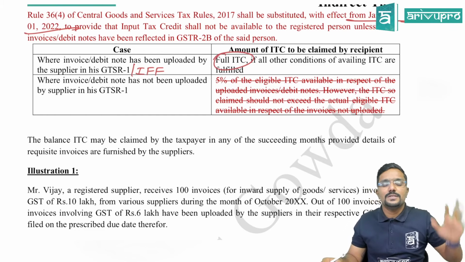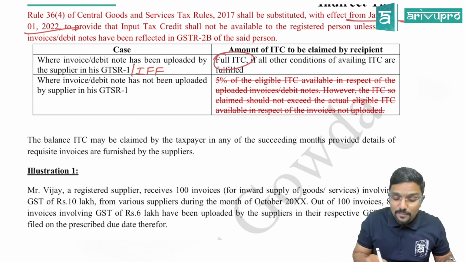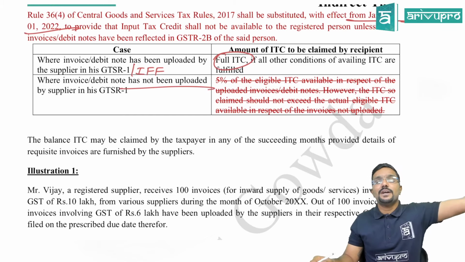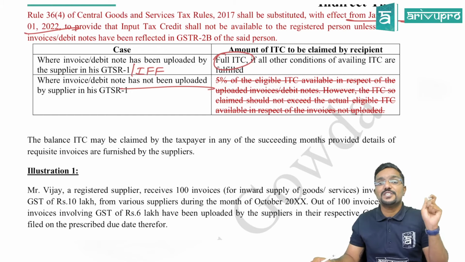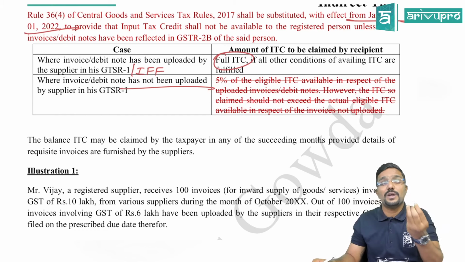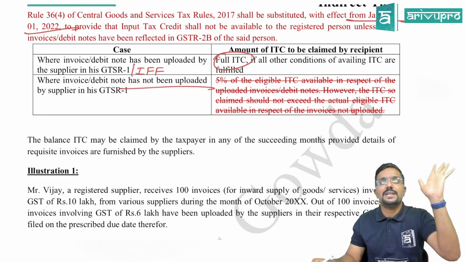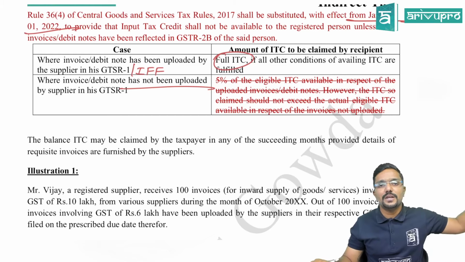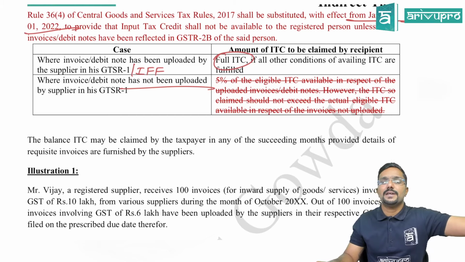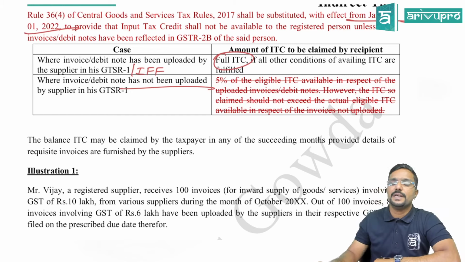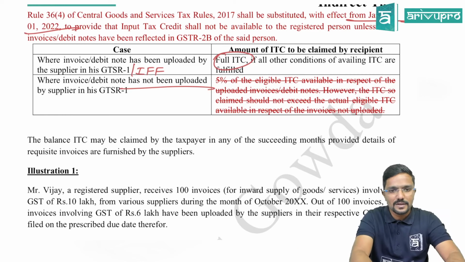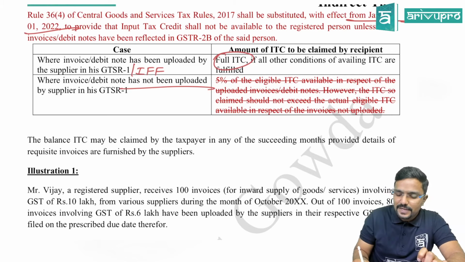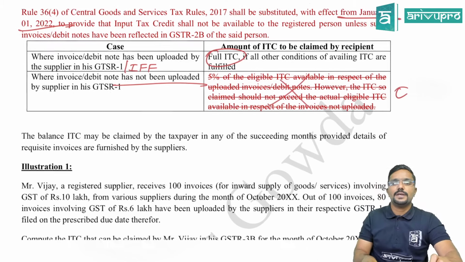Now, sir, where invoice or debit note has not been uploaded, if the details are not given by the supplier, can the recipient claim the credit? No. Previously, before 1st January 2022, yes, the recipient would have claimed only 5% credit. But now even that has been removed. That means with respect to the invoice which is not uploaded by the supplier in his GSTR-1 or using invoice furnishing facility, the recipient cannot claim any credit, not even 1%. Clear? Yes, just a second. So with respect to this, what will be the credit claimed? 0. That's all. He cannot claim any credit.